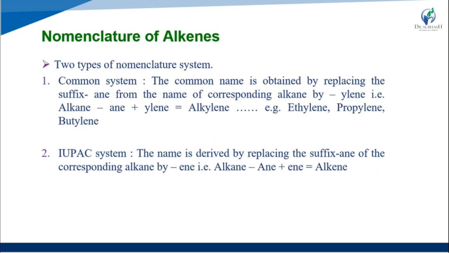Now the nomenclature of the alkene. There are mainly two types of nomenclature: the common naming system and the IUPAC naming system.